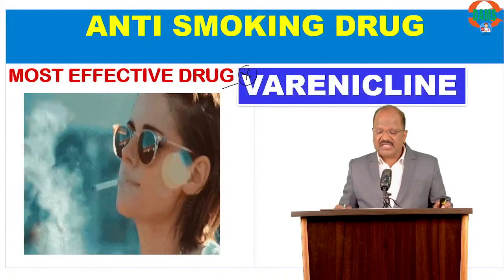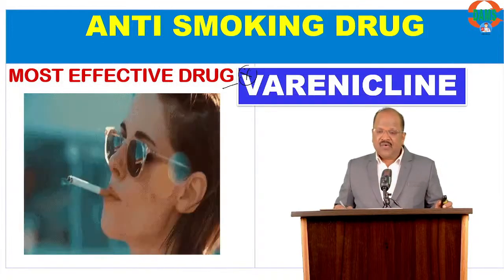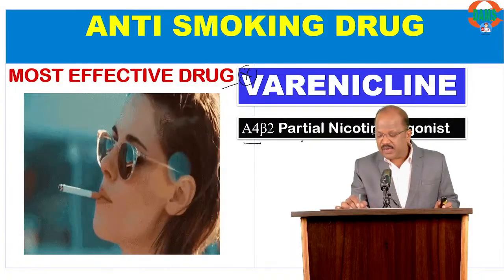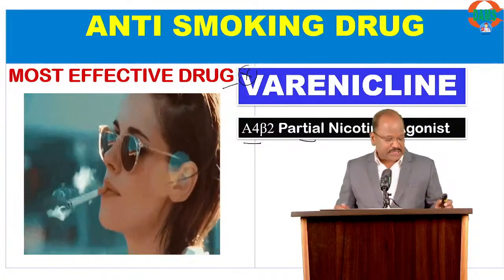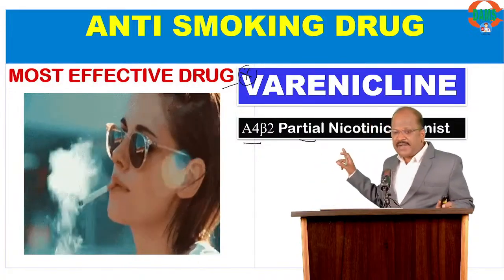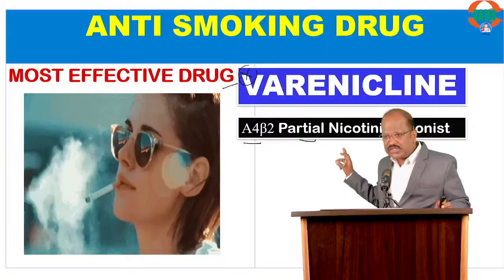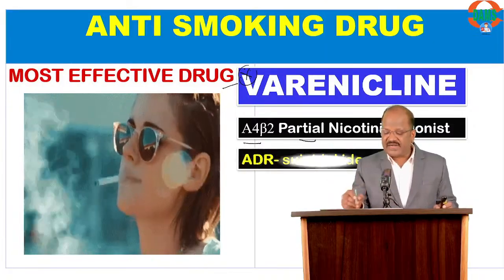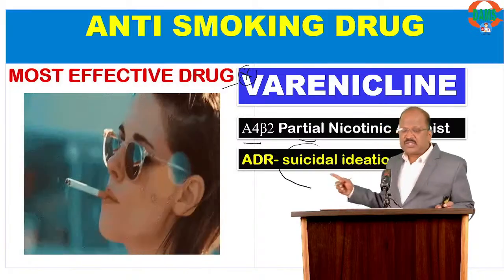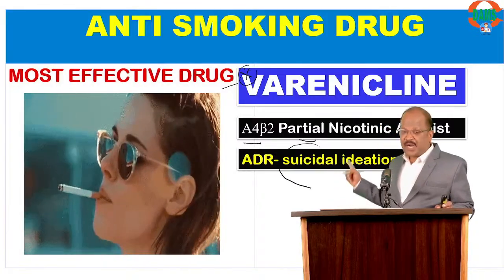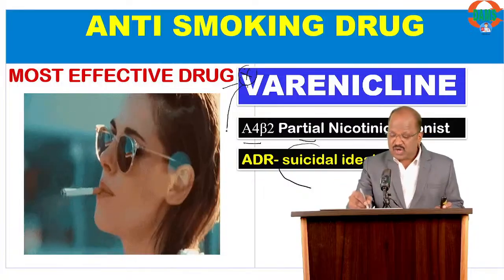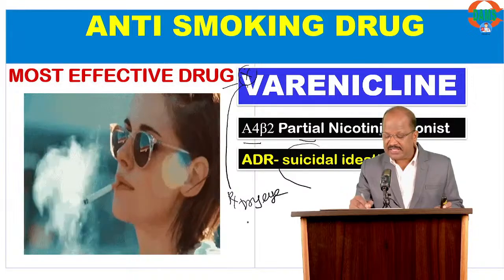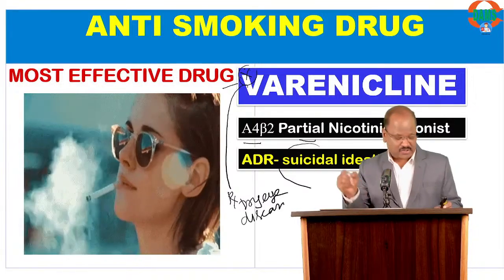It is varenicline. What is varenicline? Varenicline is an alpha 4 beta 2 partial nicotinic agonist, the most effective drug, but may cause the adverse effect of suicidal tendency. Very important. And one more point, it has also got approval for treatment of dry eye disease.